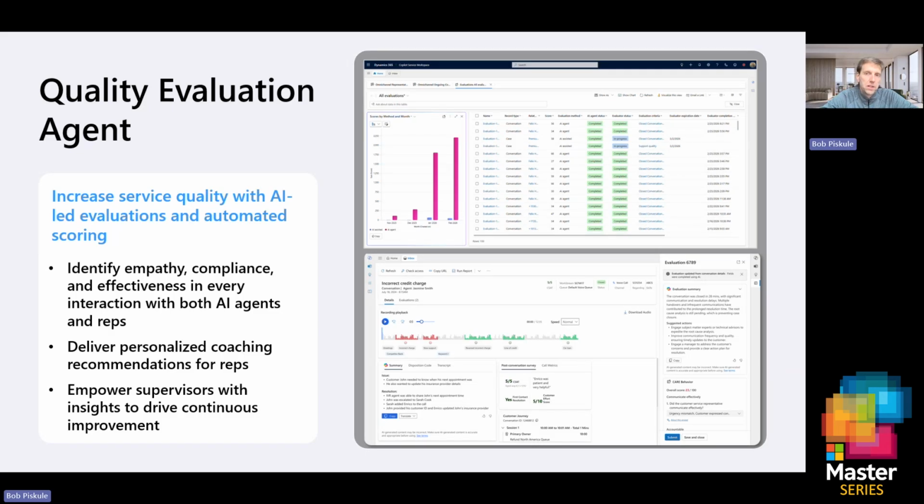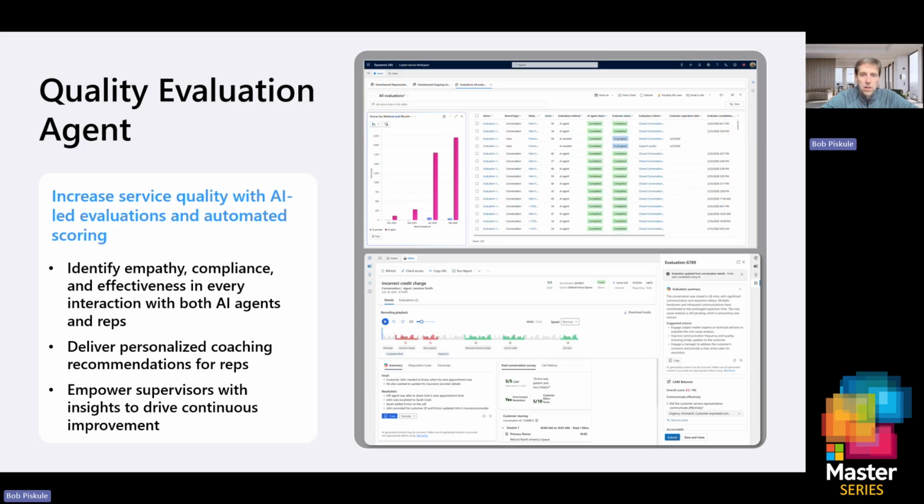It replaces the time-consuming, right? A lot of solutions are out there today where it's subjective manual reviews with AI scoring and clear insights, giving leaders a true data-backed view of the service quality of every interaction in your service center. So it can identify compliance gaps, coaching opportunities, and recurring issues early, so it can help our teams proactively improve the outcomes and the customer satisfaction. And these run continuously. These can be fully autonomous, or they can run an evaluation, and then a supervisor can come in and finish off that evaluation. So you have the choice to do both of those.